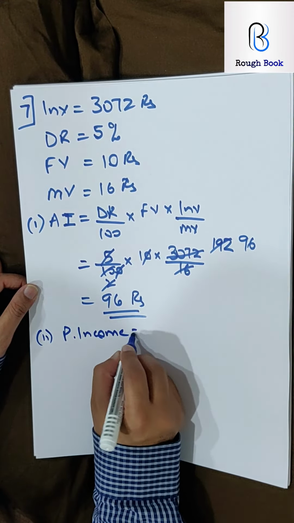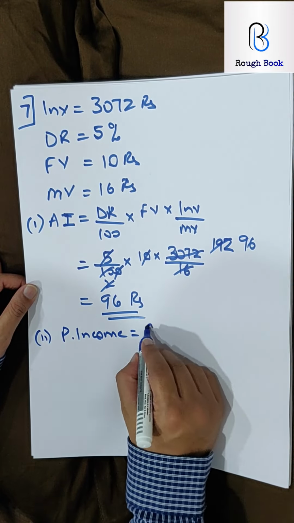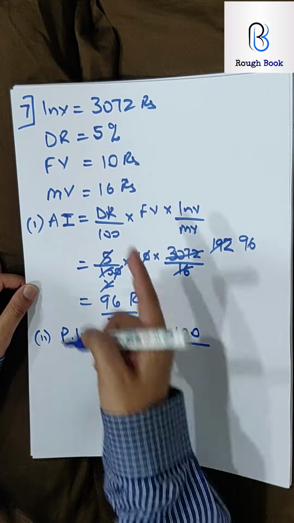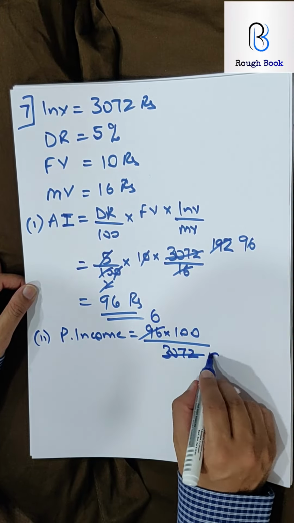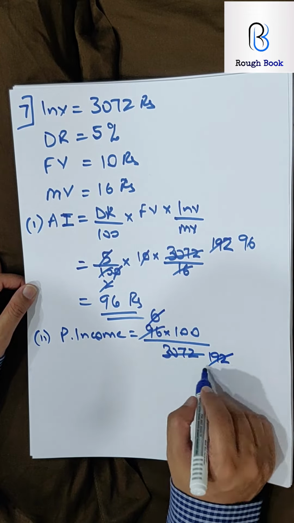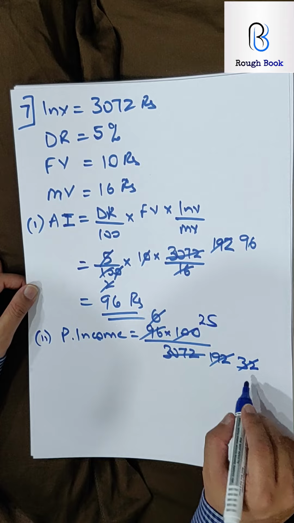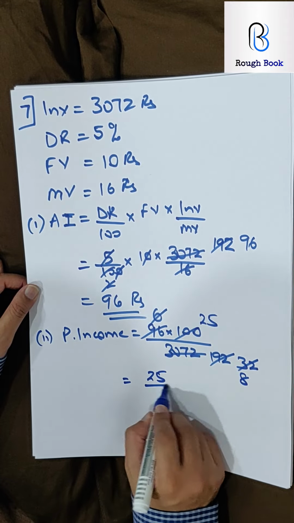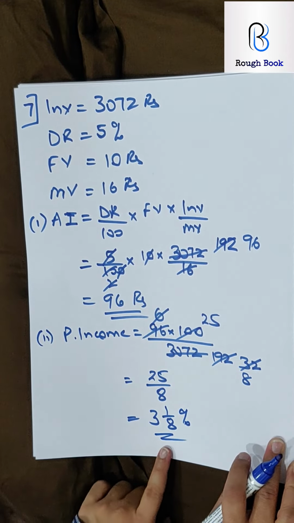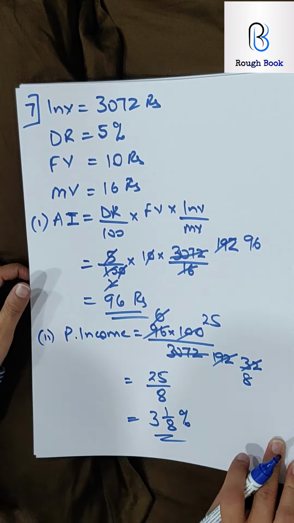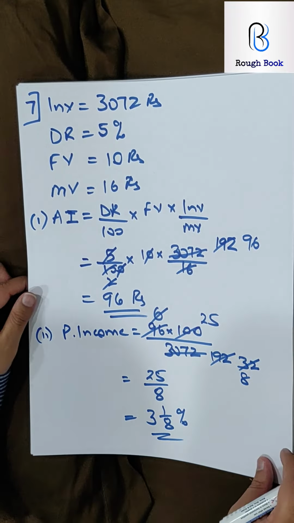So what is the percent income formula? Percent income, profit rate, everything is one and the same. So that is the income into 100 upon the investment. So 16 6s are 96, 192 times we divided. 6 ones are 6, 3s are 18, 2s are 12. 4 25s, 4 8s are. So I get 25 by 8, which is 3 1 by 8%. You can either write this in decimals or in mixed fraction. Both will be accepted. Nothing to worry about that. Is that clear? Great. This was a good question.